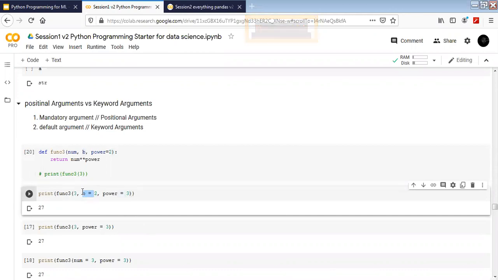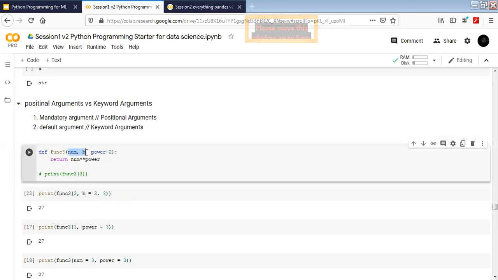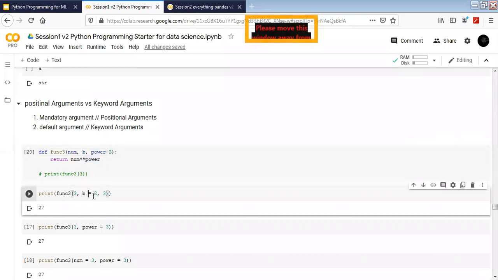But if we are writing it like this, where initially all the mandatory arguments are given, after that I can follow it with the keyword argument or default argument. But at any point, if I have called it as a keyword argument, the next cannot be just the mandatory argument styled calling of the variable. Understood? So we have to always follow the pattern that initial values have to be mandatory arguments, and then if I use power equal to or the variable v2 equal to something, I have to follow this pattern always. Otherwise it won't work.